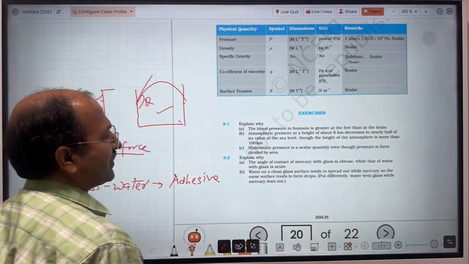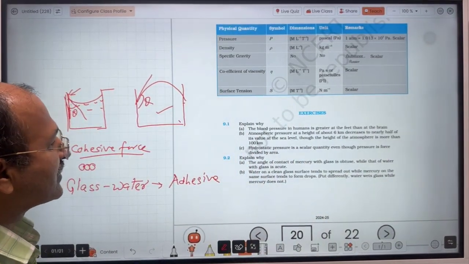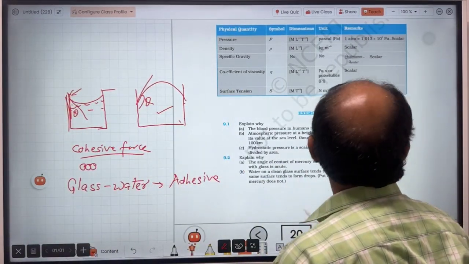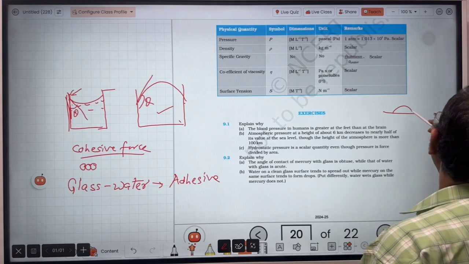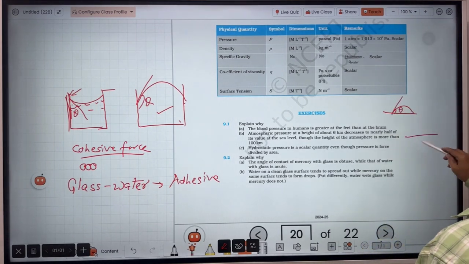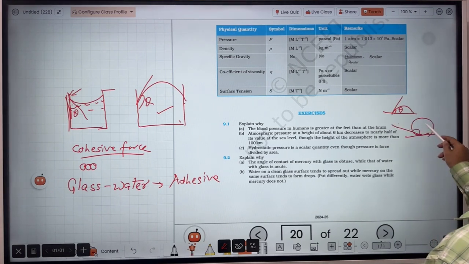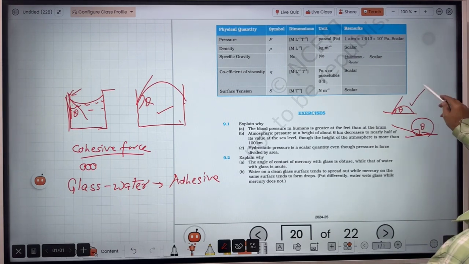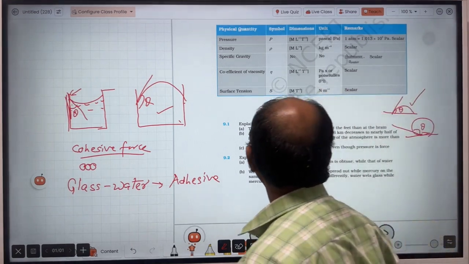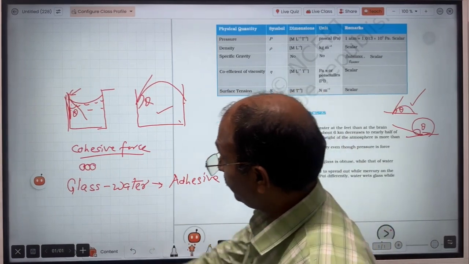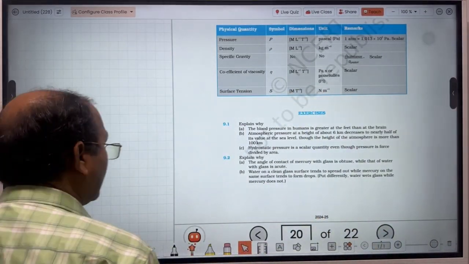Water on a clean glass surface tends to spread out, while mercury on the same surface tends to form drops. This is the same thing. So here, what is the angle of contact? This will be acute, but in the case of mercury, it will become obtuse. So here theta will be obtuse, right? So it will not wet, whereas this will wet the surface. So that thing is given here. I think you have understood. Now let's go to the next point.